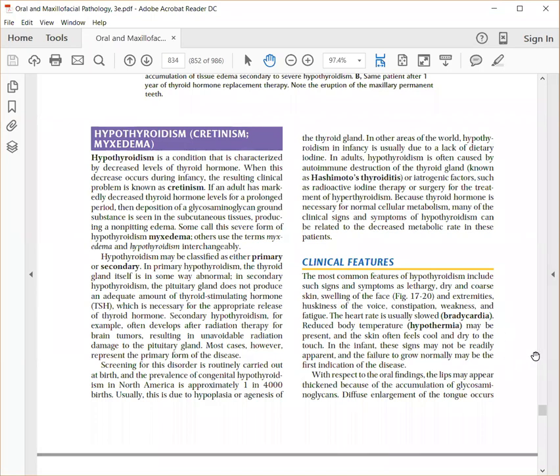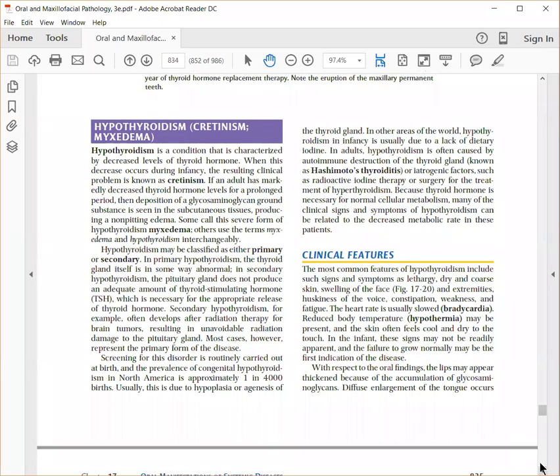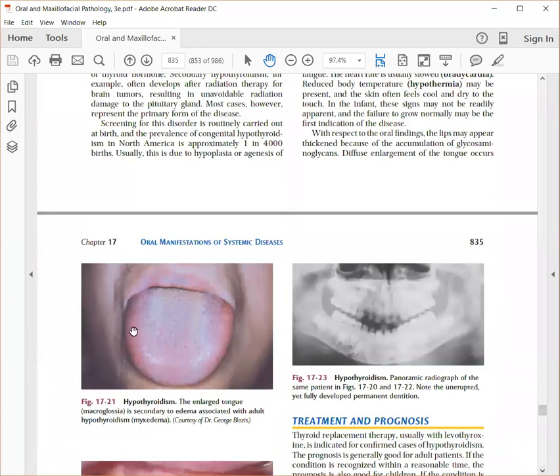So most of the time in hypothyroidism, you have bradycardia. Bradycardia means a slow heart rate, and the patient will have hypothermia, where there is reduced body temperature and the skin usually feels cold. The lips get thickened, usually due to abnormal accumulation of glycosaminoglycans. You end up with macroglossia. So most of the time in hypothyroidism, you get macroglossia. Again, in amyloidosis, you get macroglossia. In mucopolysaccharidosis and other lipid storage diseases, again you can end up with macroglossia.